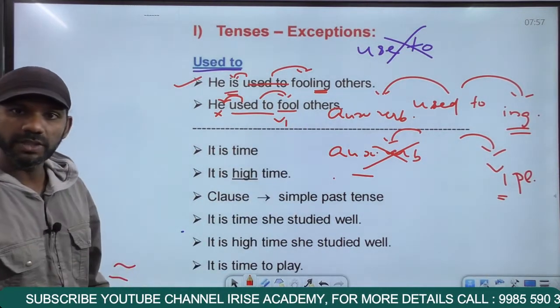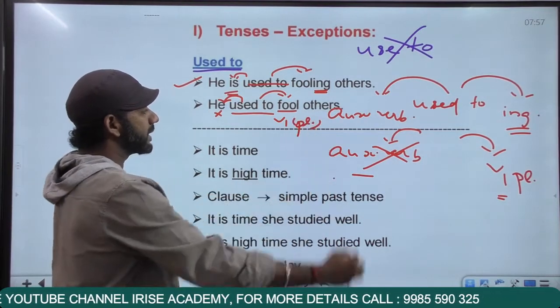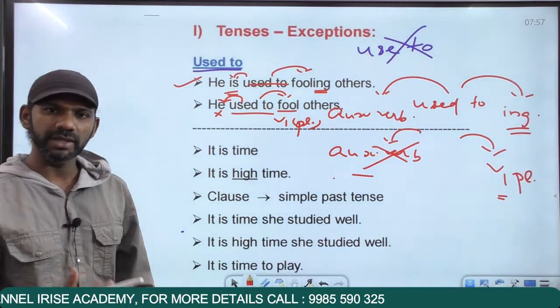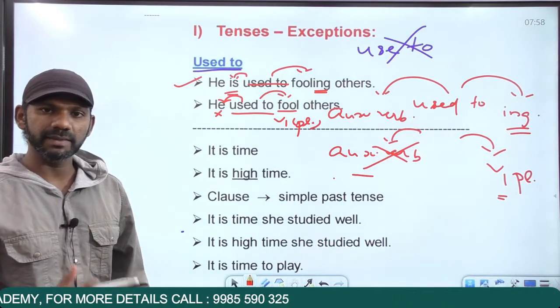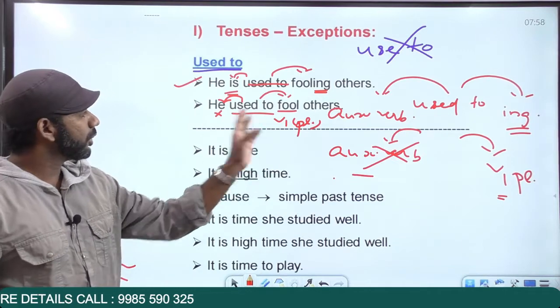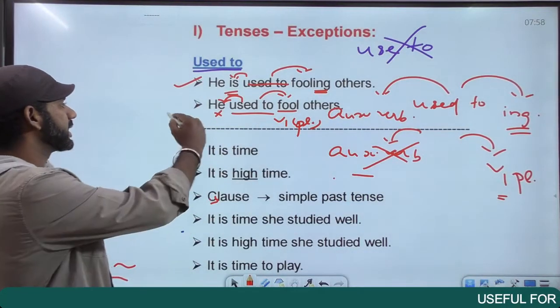It's fool, fooled, fooled. V1 plural because no S, no ES, no IS. Now as we discussed, when there is S, ES or IS to a verb, the verb is singular. If no S, no ES, no IS, that means the verb is plural. So, fool is V1 plural. No auxiliary verb in front of "used to", followed by V1 plural, grammatically correct.